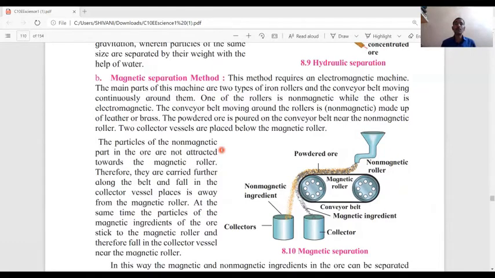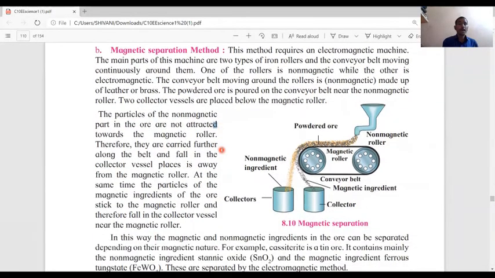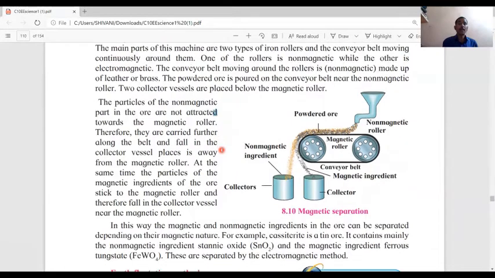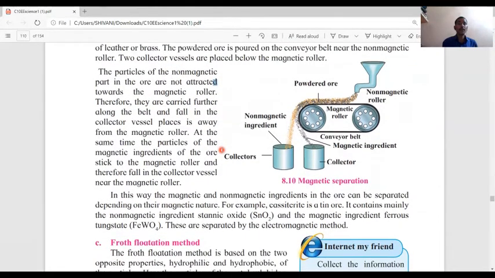The powdered ore is poured on the conveyor belt near the non-magnetic roller. Two collector vessels are placed below the magnetic roller. The particles of the non-magnetic part in the ore are not attracted towards the magnetic roller, therefore they are carried further along the belt and fall in the collector vessel placed away from the magnetic roller.